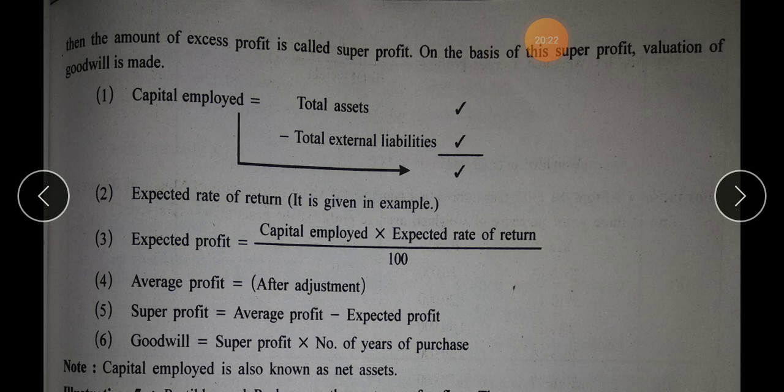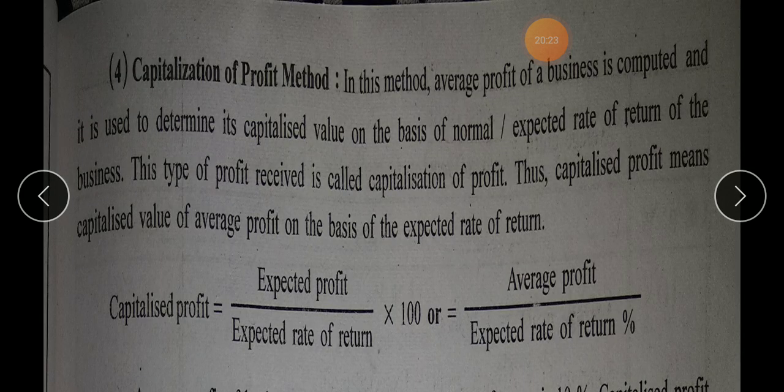So the next method that we are supposed to understand, the fourth method, which is capitalization of profit method. In this method, average profit of a business is computed and it is used to determine its capitalized value on the basis of normal expected rate of return of the business. This type of profit is called capitalization of profit.